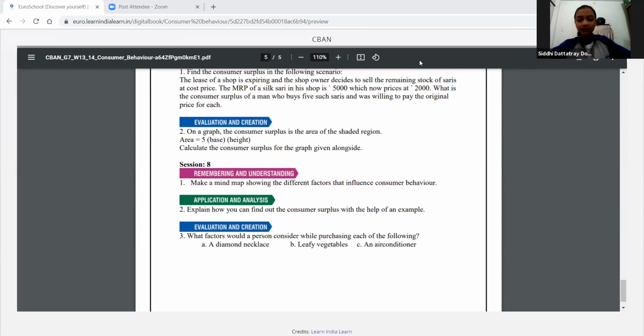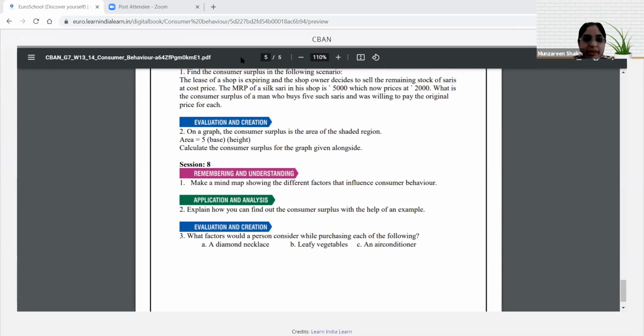Ma'am, are the leafy vegetables fresh or not? Because some people say that it should be fresh. Okay. You will see if it is fresh or not, because this leafy vegetable is a perishable good, right? It is not going to last for a longer time. So you will see whether the food is fresh or not. Otherwise, if you buy the one which is already at the verge of perishing, you will not buy that.